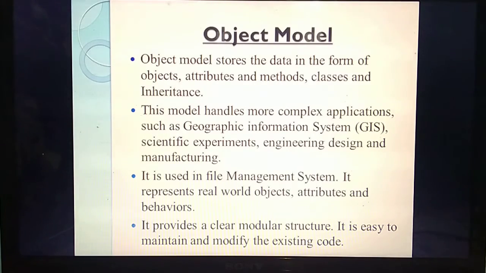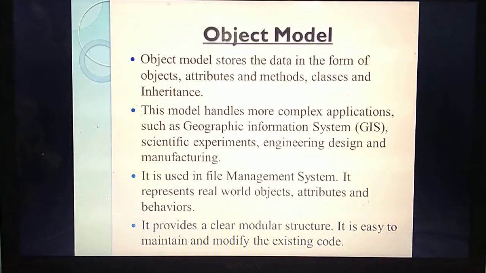Then scientific experiments. Experiment means research-based things. Then engineering, design and manufacturing. That means before they build a house or building, they will draw a plan, isn't it? Likewise, this kind of complex application we can use to represent in which model? Object model.